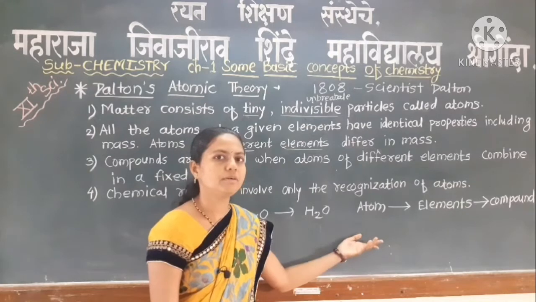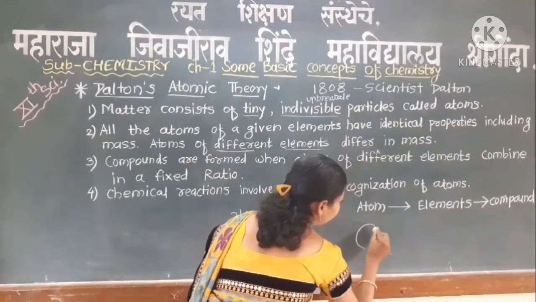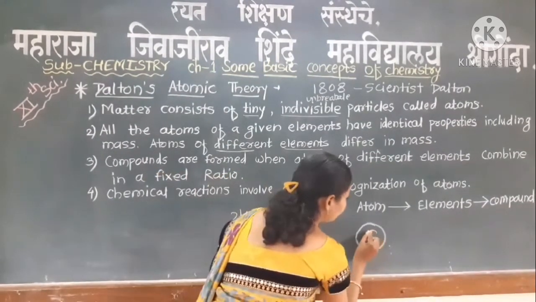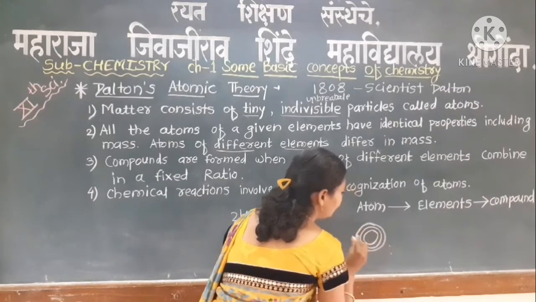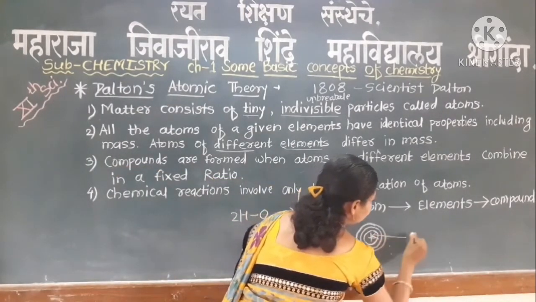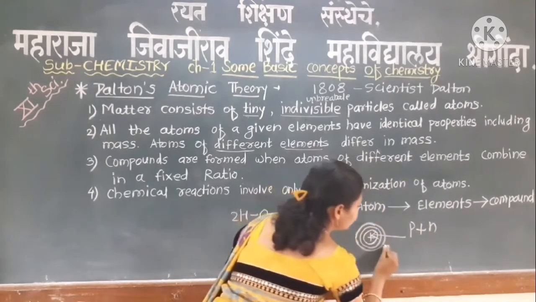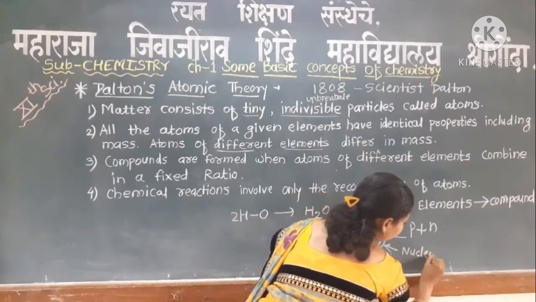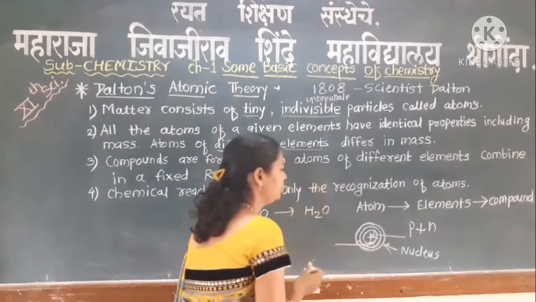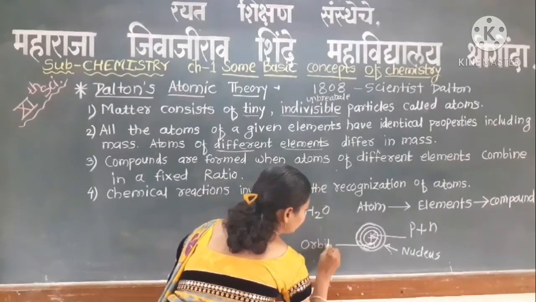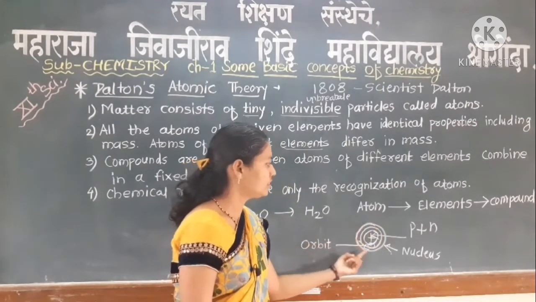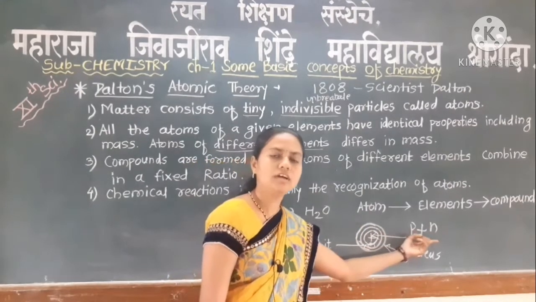First we see what is meant by atom. An atom has a nucleus, and inside the nucleus there are protons and neutrons, and electrons are revolving around that nucleus in orbits.